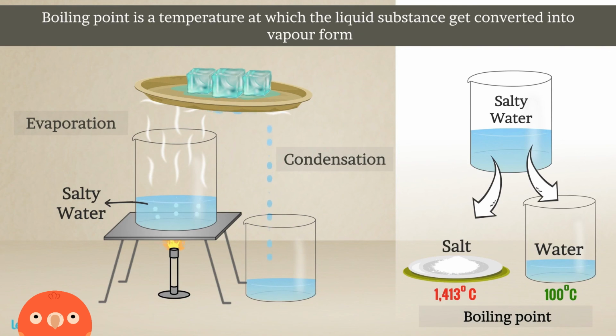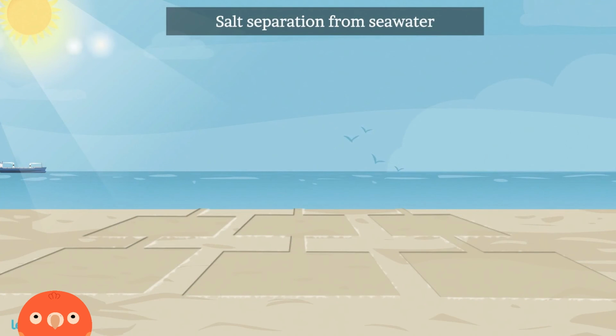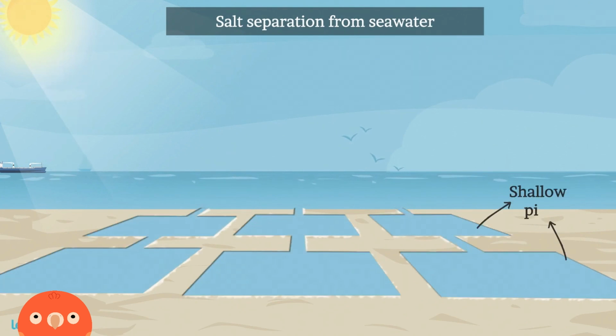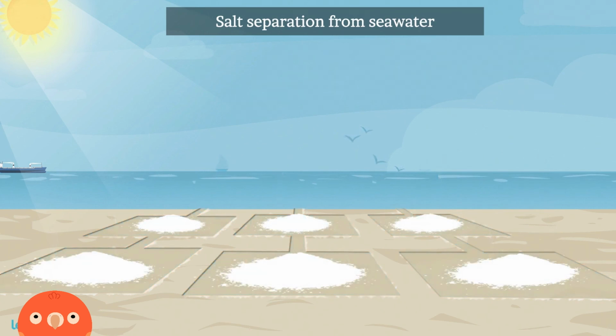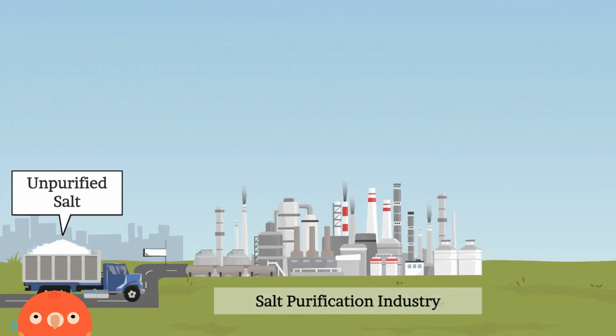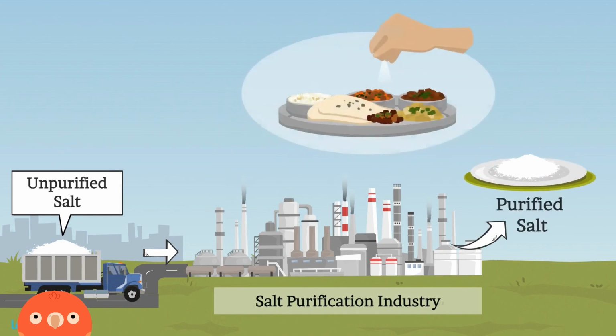We use this method to separate salt from seawater. Basically, seawater is captured in shallow pits. The sunlight heats the water and slowly the water evaporates. After complete evaporation of water, we get salt free from water. It is then further purified to be used in food as common salt.